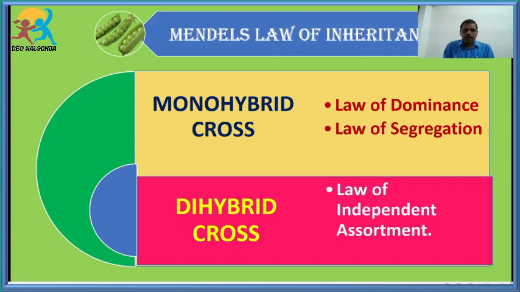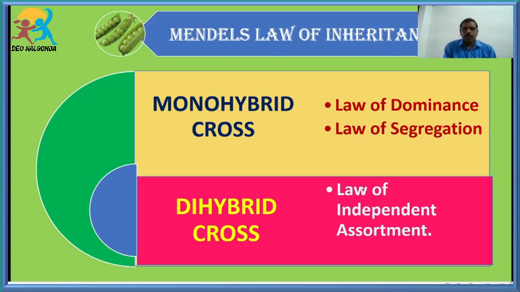Gregor John Mendel also conducted his experiments by taking two traits. If two traits are taken for the experiment, such a cross is called a dihybrid cross. And on the basis of dihybrid cross, he explained another law, called the law of independent assortment.